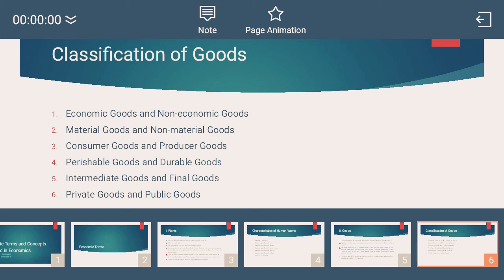And final goods. For example, in an automobile industry, some parts of a car are purchased from other industries, so these could be intermediates.